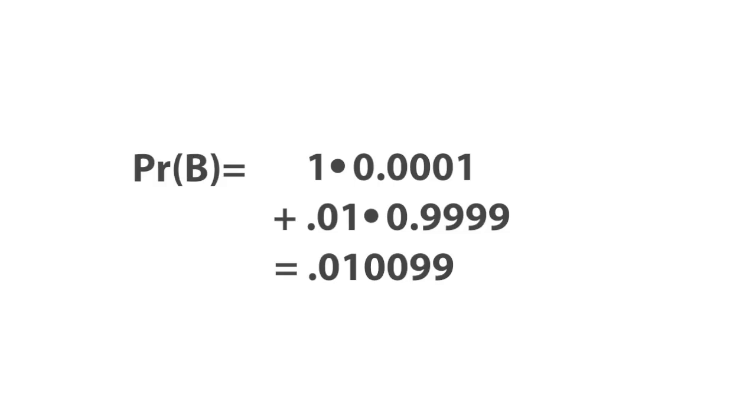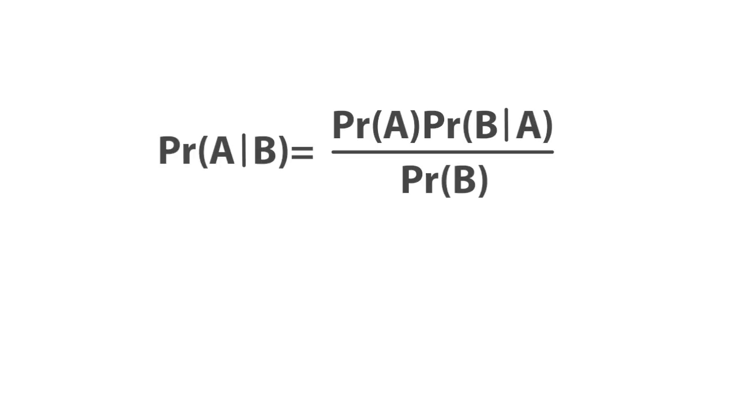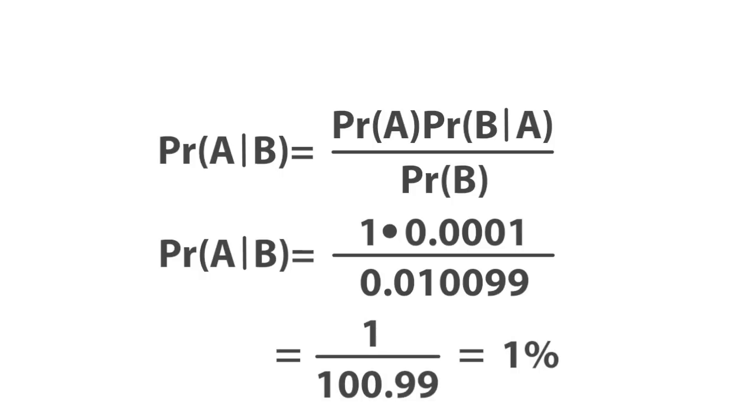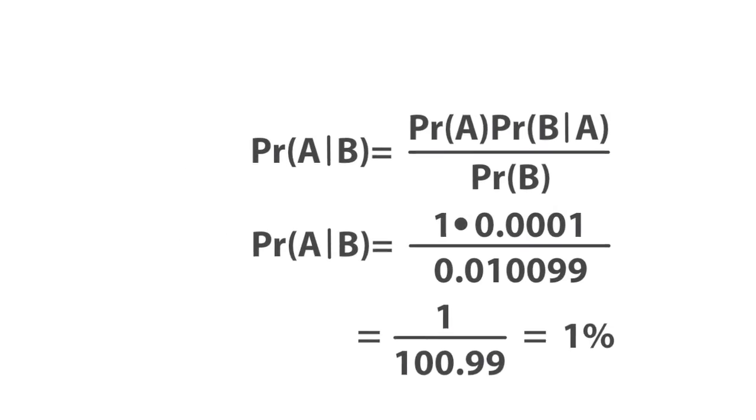Now we are set with this, we can use Bayes' rule. So again, remember Bayes' rule, the probability of A times the probability of B conditioned on A divided by the probability of B. We have all these expressions, we can substitute, do the arithmetic, and come up with that the probability of A conditioned on B is 1%. So what we learned is that even after the patient tests positive, it's very unlikely that he or she has the condition, only 1% likely.